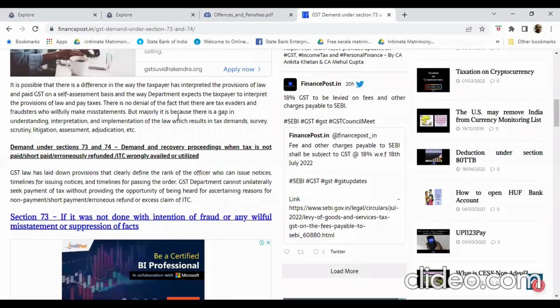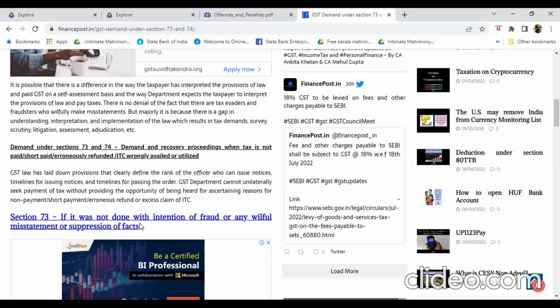Section 73 is demand and recovery proceedings when tax is not paid, short paid, erroneously refunded, or ITC wrongly availed or utilized, without the intention of fraud or any willful misstatement or suppression of facts.